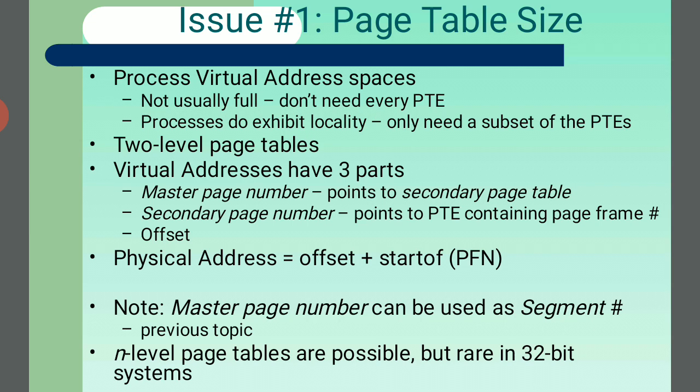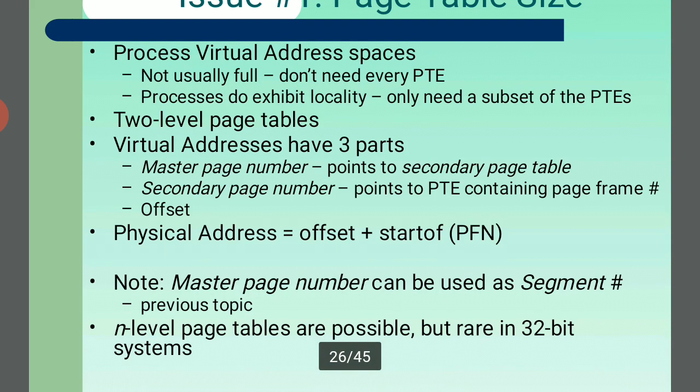The frames are adjusted by the page table, one page at a time. So with two level page tables, the virtual address has three parts. What are they? The master page number, the secondary page number, and the page frame offset. The physical address is the offset plus the start of the page frame. Note the master page number can be used like a segment from the previous topic. So n-level page tables are possible but rare in 32-bit systems.